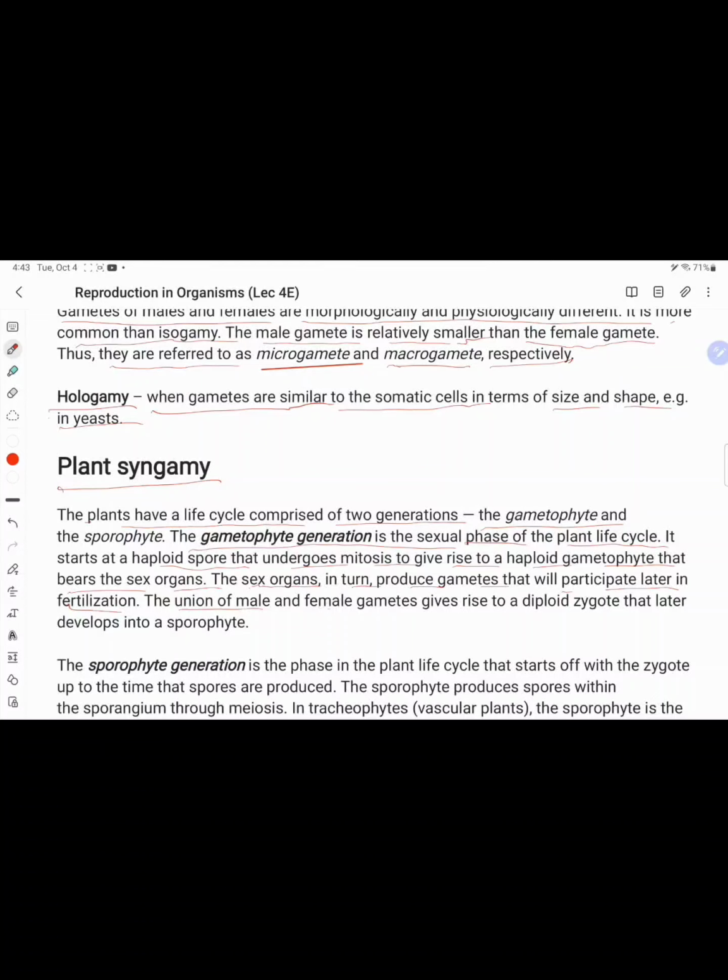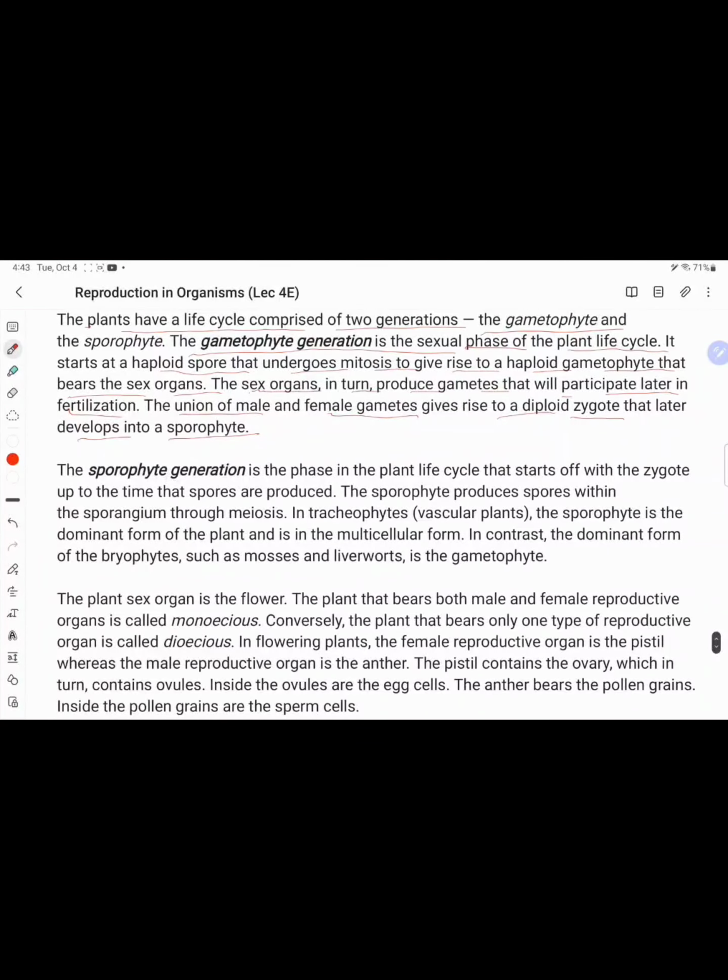The union of male and female gametes gives rise to a diploid zygote, which later develops into the sporophyte.